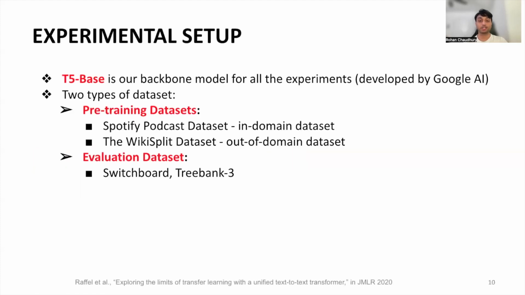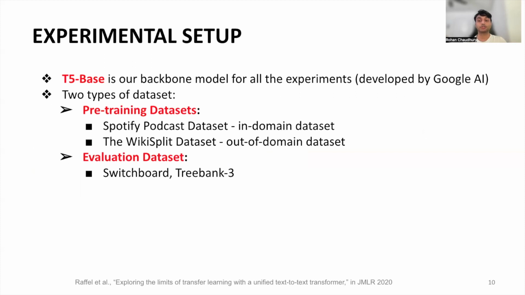Now, for the experimental setup, we use T5 base, which was developed by Google AI, as our backbone model. It has 220 million parameters, making it a medium-sized model as compared to recent large language models such as Llama variants and ChatGPT. We use 2 types of datasets, pre-training datasets and evaluation datasets.